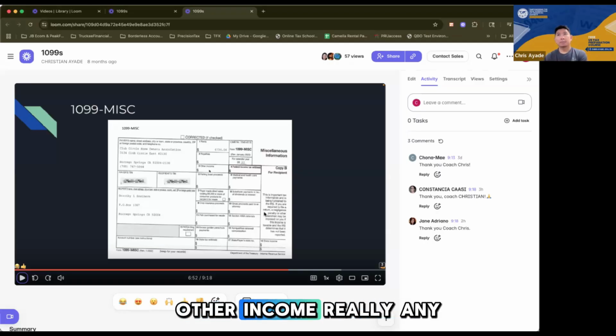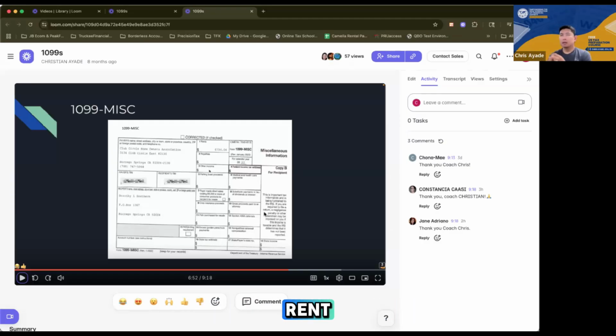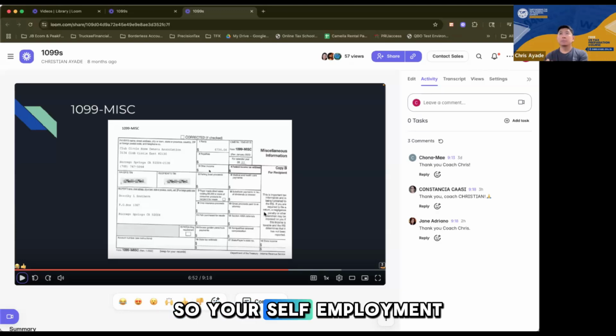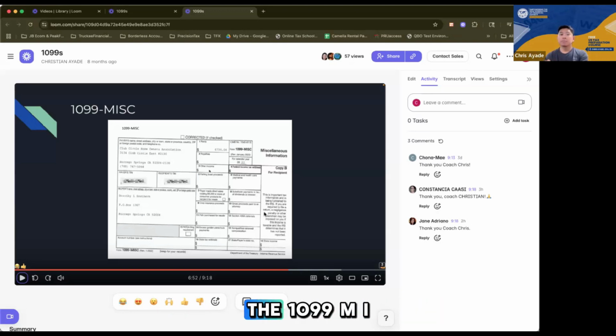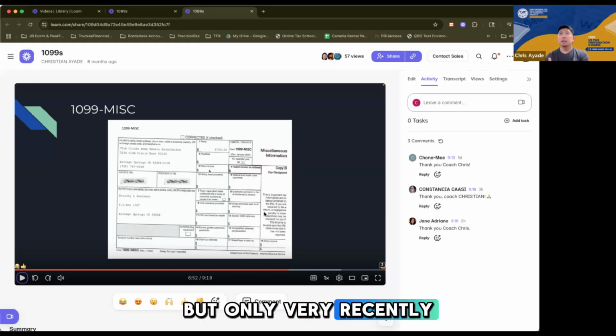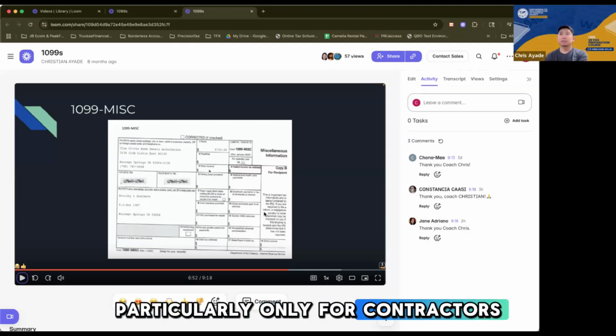It could also be other income, really. Any other income that's not rent, not contractor income, not royalty. They put it in other income, right? So, trivia lang, before, there was no 1099 NEC. So the self-employment income was also in the 1099 MISC marked as other income. But only very recently did the IRS separate that form, particularly only for contractors.